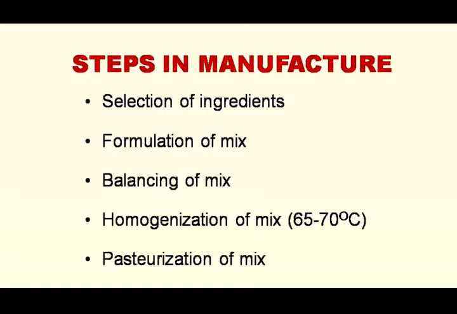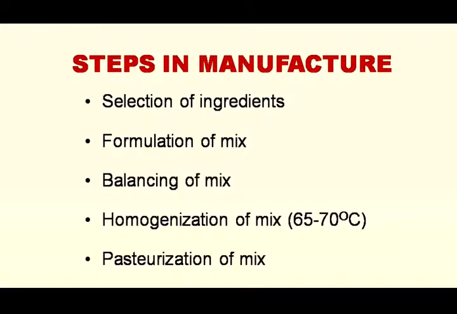We balance the mix depending upon whether we want to add more fat or more SNF, and then we homogenize, pasteurize, then cool and age the mix. Cooling is done up to 4 degrees centigrade, aging is done for a minimum of around 4 hours, or it can be done more also. Then freezing, drawing of the ice cream, packaging, hardening, and transportation and storage.